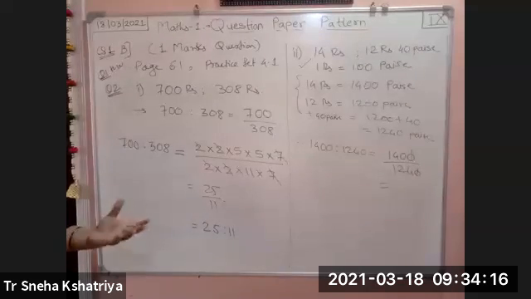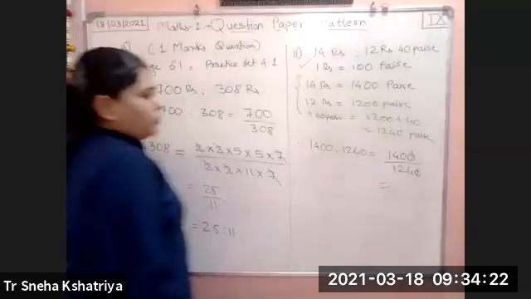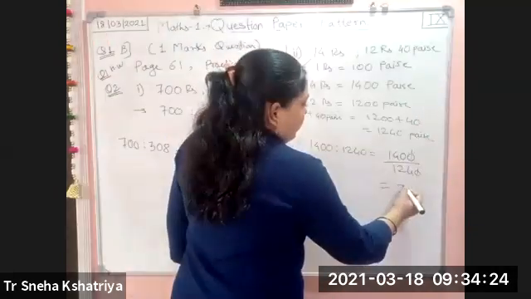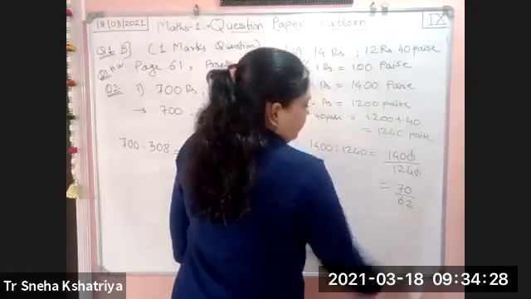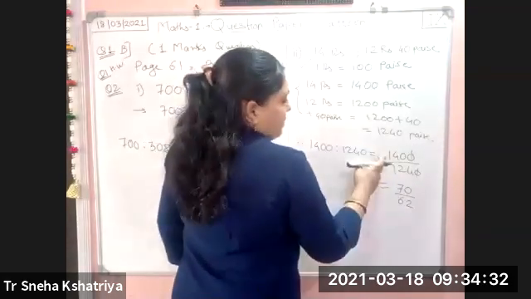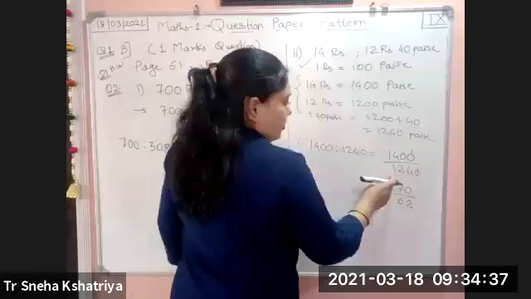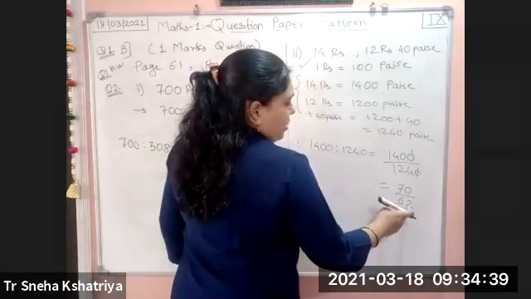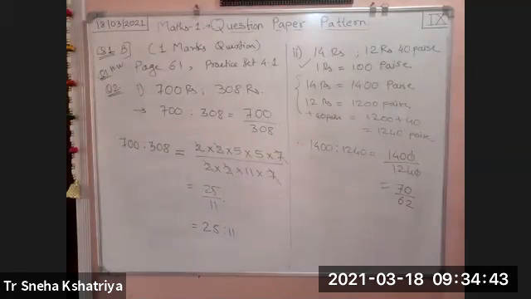Smaller numbers are there, so no need to find out the factors. We can find directly by using 2. So it will become 70 divided by 62. Right? First I divided by 2. 2 sevens are 14, 0 as it is. 2 sixes are 12, 2 twos are 4. 70 upon 62.